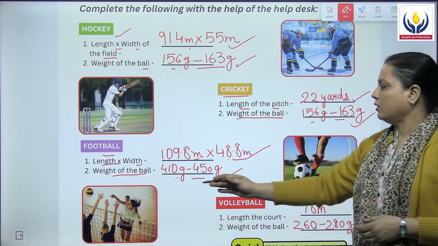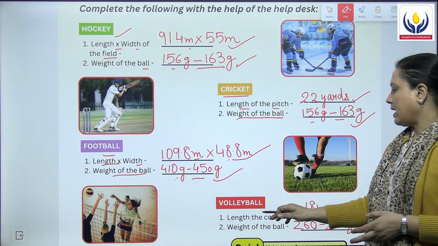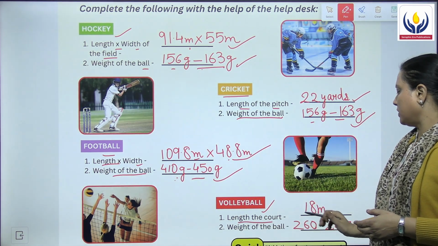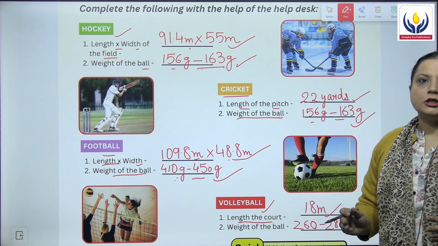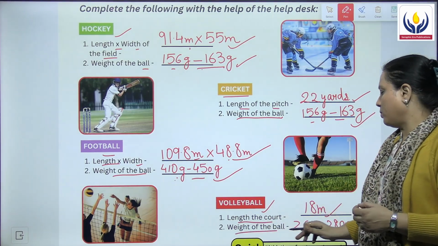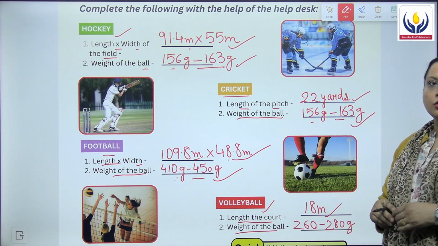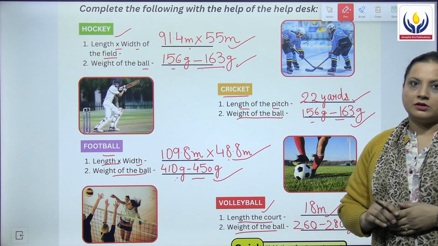The weight of the ball of a football is 410 grams to 450 grams. Then next is the volleyball, and here the length of the court is 18 meters and the weight of the ball is 260 to 280 grams.